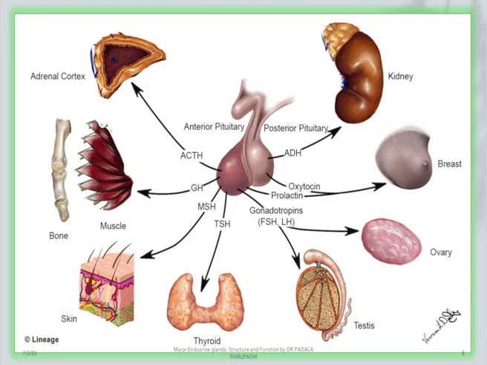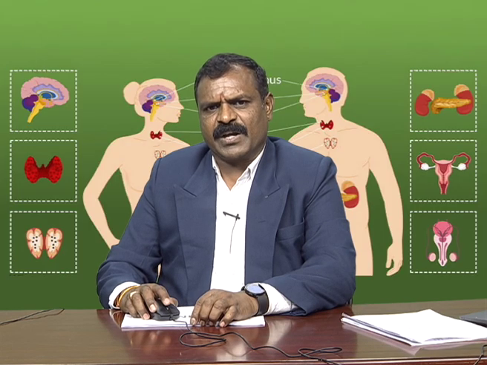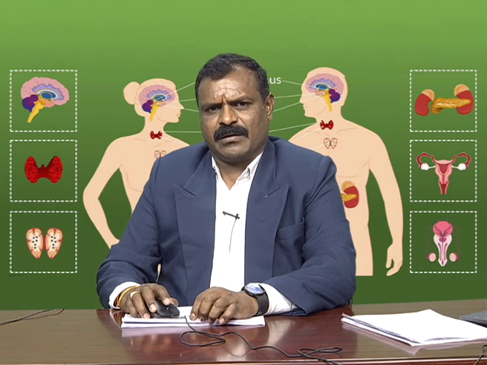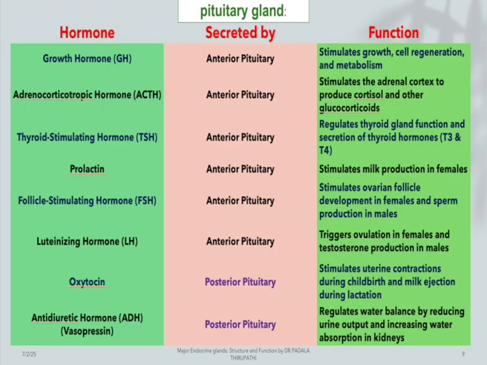The table shows the anterior part of the pituitary gland, that is growth hormone, adrenocorticotropic hormone, thyroid stimulating hormone, prolactin, follicle stimulating hormone and luteinizing hormone. These hormones are all related to the anterior part, whereas for the posterior part we observe only two hormones here, that is oxytocin and vasopressin. We can also call it antidiuretic hormone, ADH.